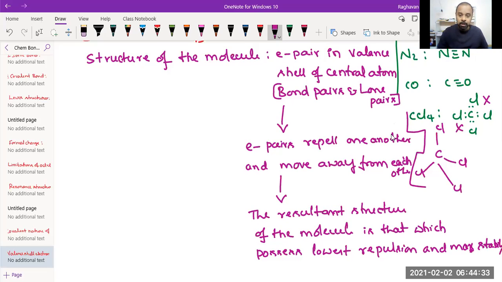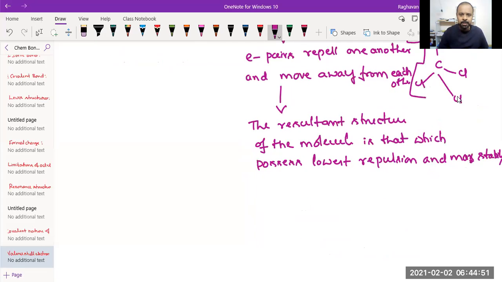So, where does the movement of the electron pairs away from each other stop? The electron pairs move till the repulsion acquired is lowest in that position, and then the stability attained will be maximum there. Okay, this is the thing.